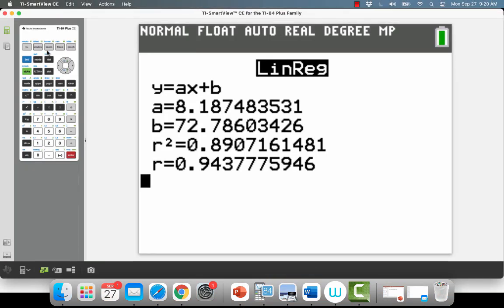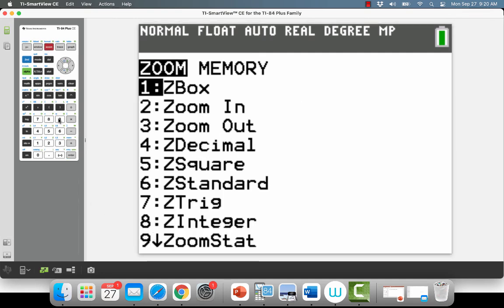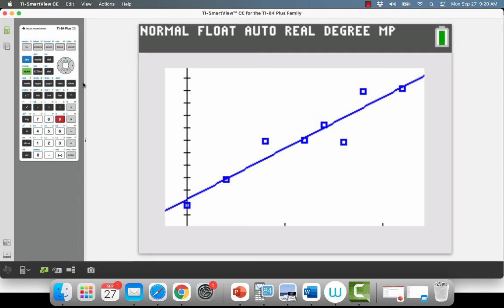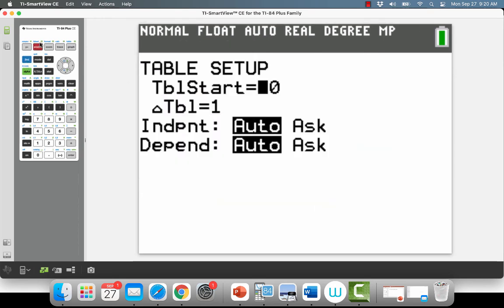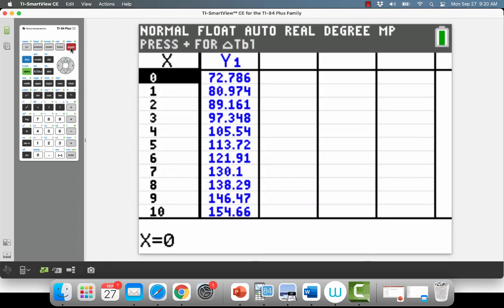Number 1, I'm going to go zoom, and I'm going to go stat, which is number 9, okay? And if we're looking for a y value of 99, we can't input a value there, but we could look at the table. Let's go over to the table. Remember, you might have to table set. Let's start at year 0, and let's count by ones. So I look at the table again. And 99 is going to be somewhere just after year 3, right? So here's my tonnage based on that. But we don't have an exact value. I could change my table sets to decimals and start at 3, but we could do this too.